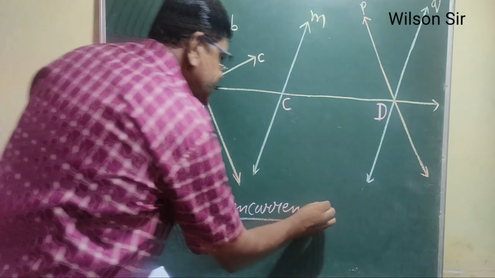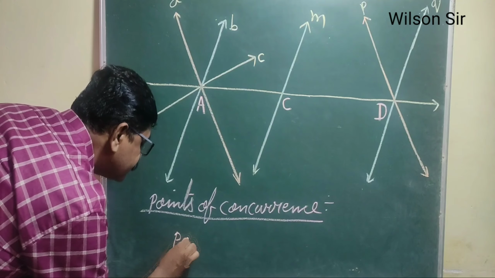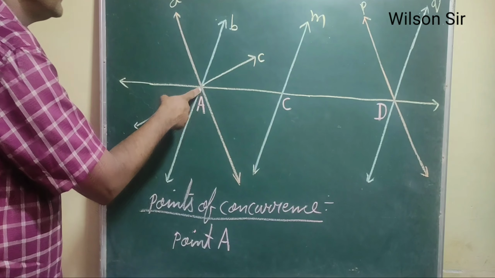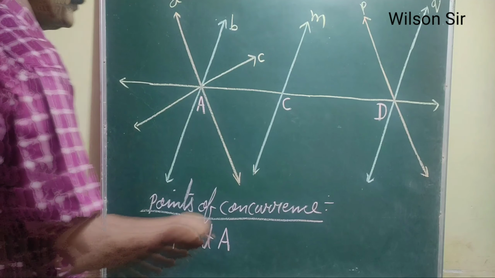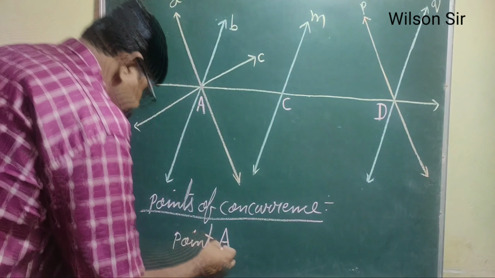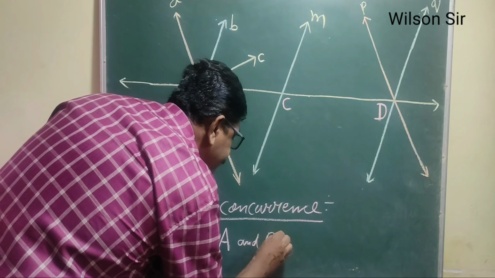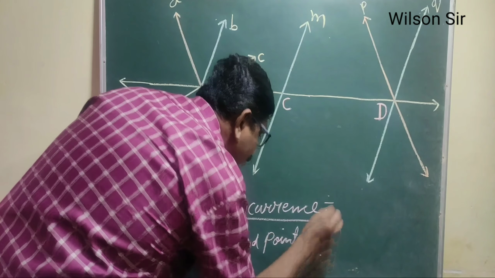You will write here: point A is the point of concurrence where the concurrent lines pass through a single point. So here it is point A and point D. These are the points of concurrence.